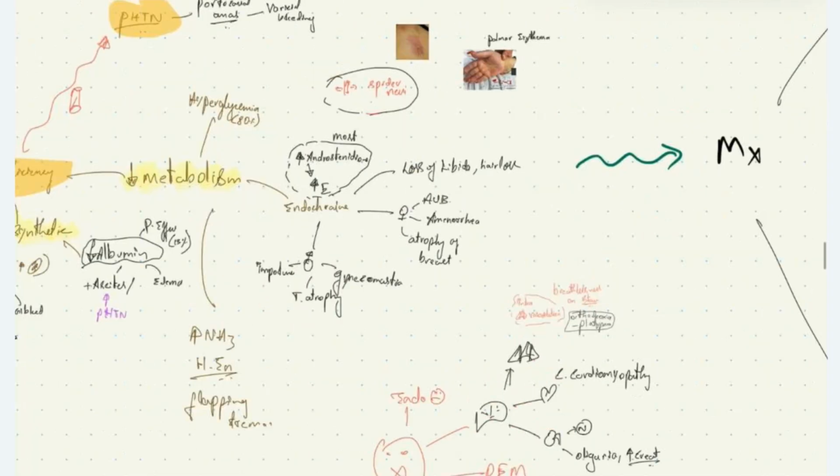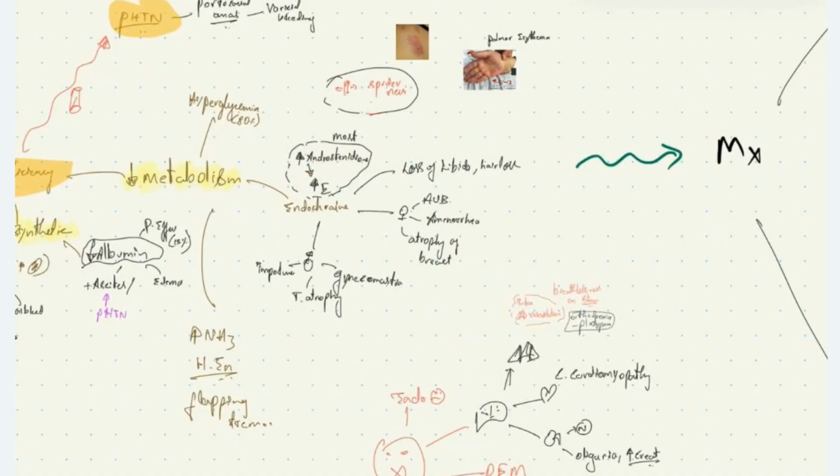Why endocrine manifestations? Because androstenedione, which is secreted from the adrenal cortex and is the precursor for estrogen, is metabolized in the liver. When there is hepatic failure, there will be increased level of androstenedione. Increased level of androstenedione will cause increased peripheral production of estrogen, causing most of the endocrine symptoms seen in cirrhosis.